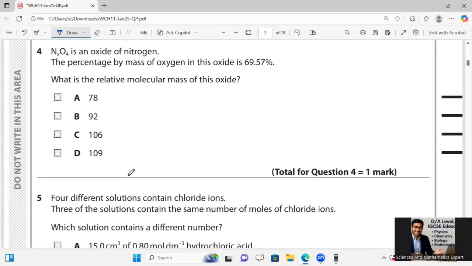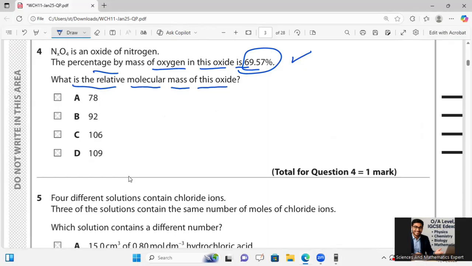Question number 4, he is saying NxO4 is an oxide of nitrogen. The percentage of mass of oxygen in the oxide is 69.57%. What is the relative molecular mass of this oxide?